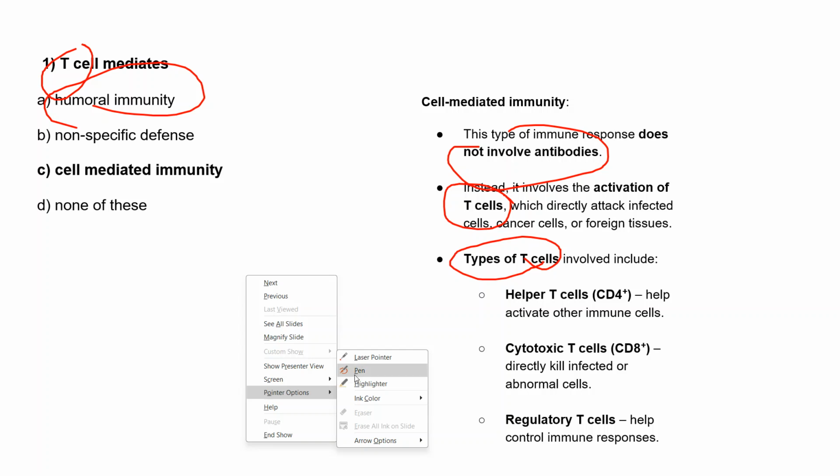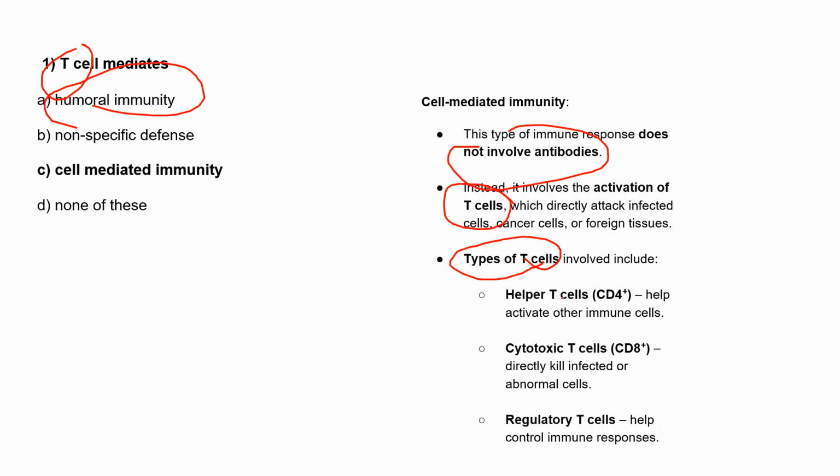What are helper T cells? They normally activate the other immune cells. Cytotoxic T cells directly kill infected cells or any abnormal cell. And regulatory T cells, as the name suggests, help in controlling the immune responses so that they don't hyperactivate and start attacking their own cells. That's why regulatory T cells regulate the function of these T cells.